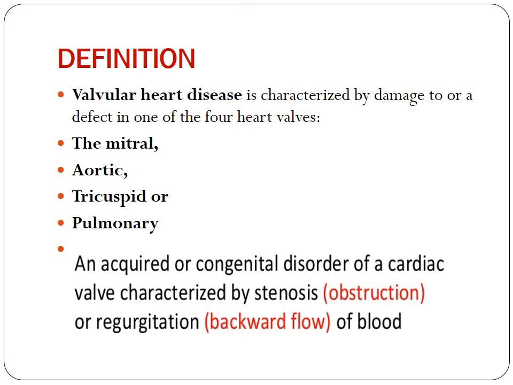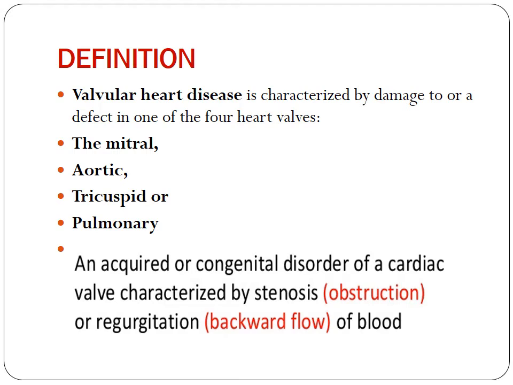Now the definition of valvular heart disease: we can define it as a condition characterized by damage to or a defect in one of the four heart valves. As I mentioned earlier, it could be due to some disease, damage or a defect in these valves, which include the mitral valve, aortic valve, tricuspid valve or pulmonary valve.